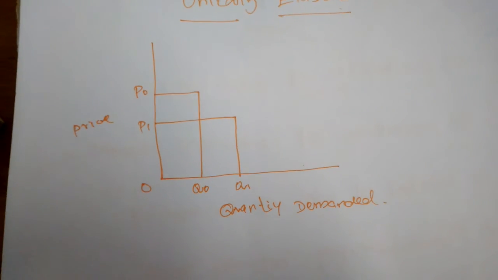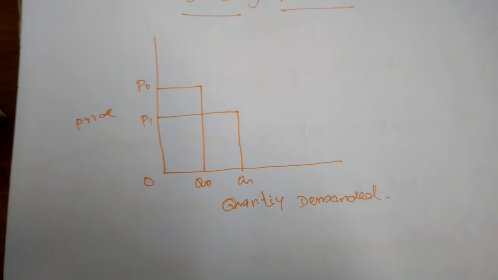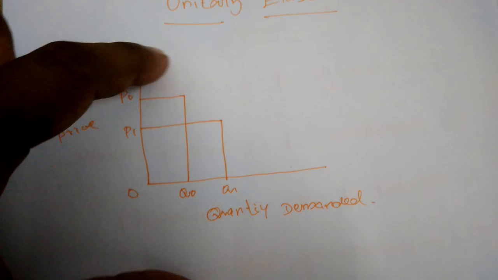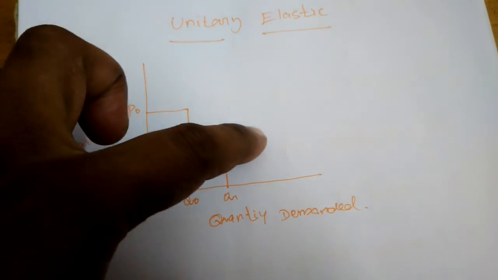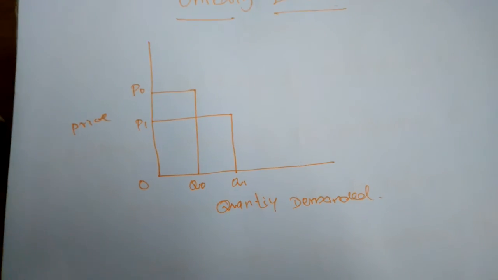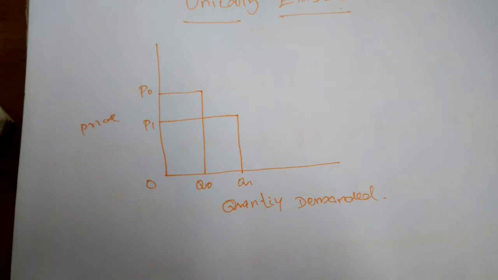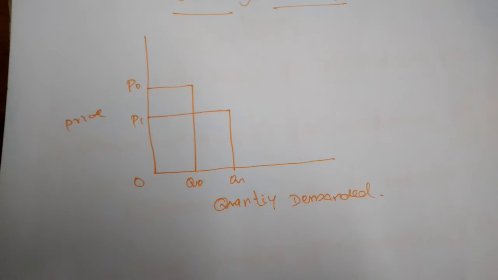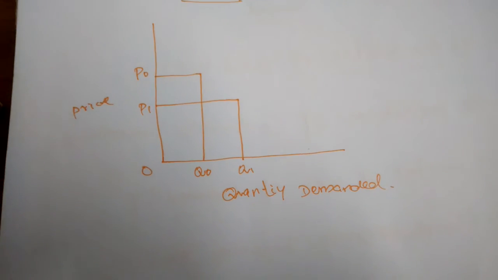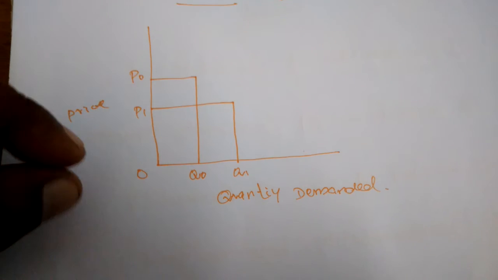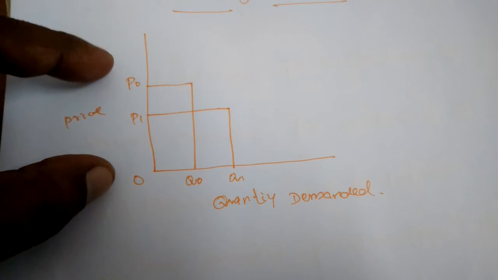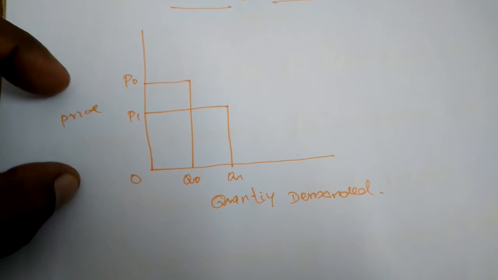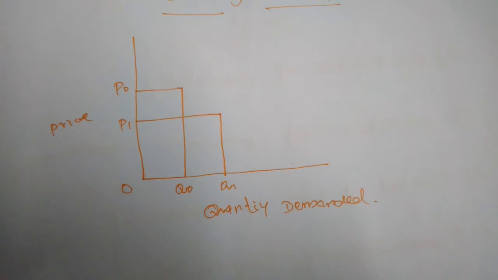Okay, so in this case the shape of the demand curve is a rectangular hyperbola. If you draw the demand curve, it will create a rectangular hyperbola, which shows that the area under the curve is equal: OQ1 times OP1 is equal to OP0 times OQ0. So the quantity demanded of the commodity will always be in proportion to the price of that commodity.